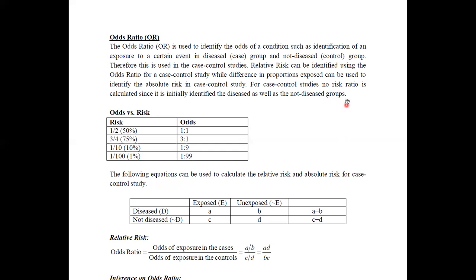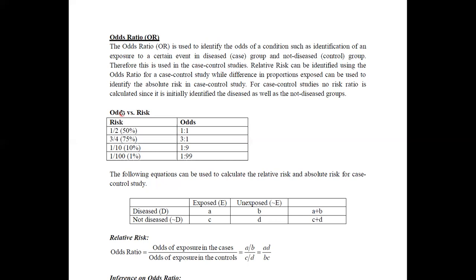Since we have already identified a set of people with the disease, we do not need to calculate any risk for those groups. Initially, we have identified the disease group as well as the not disease group. Therefore, once we are dealing with case controls, we are not going to deal with any risk ratio.